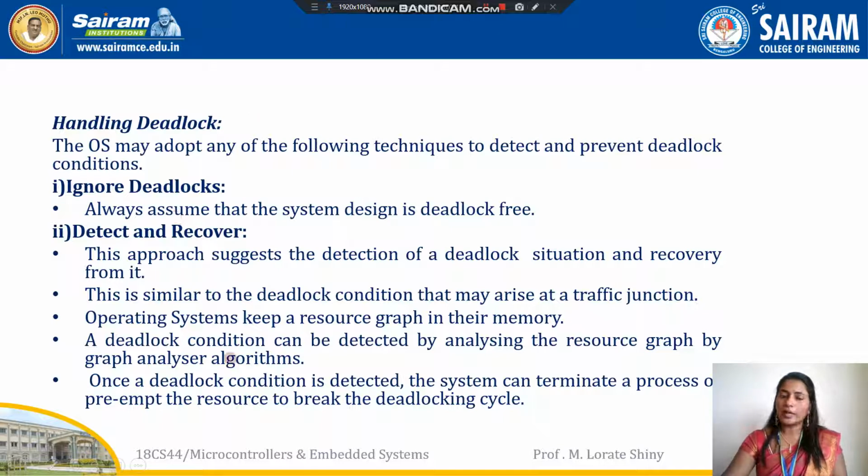In the same way, the operating system keeps a resource graph in its memory. This resource graph is updated all the time whenever it gets any resource request and whenever it releases resources. The deadlock can be detected by proper analysis of the graph using a graph analyzer algorithm. By doing that, the deadlock will be detected by the operating system. Now the operating system can terminate any one process or it can preempt the resource to break the deadlock cycle.